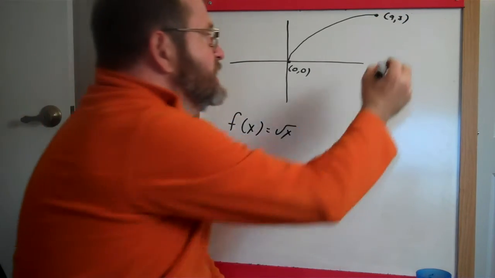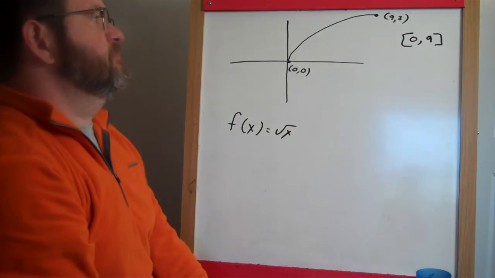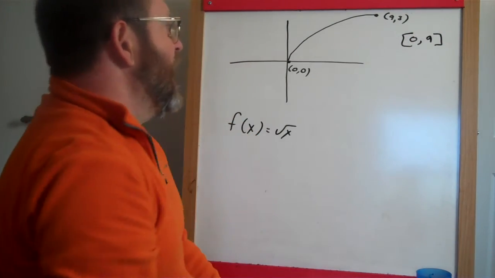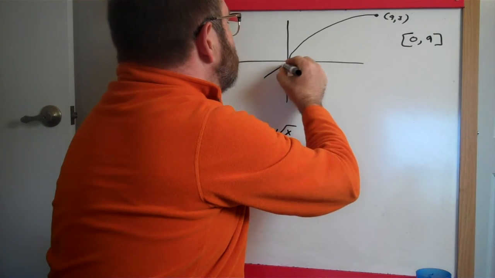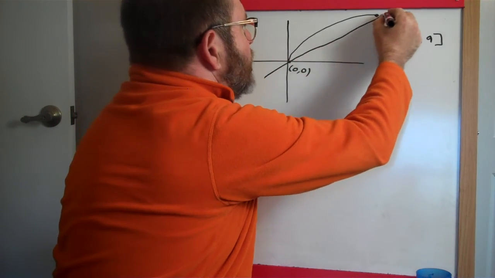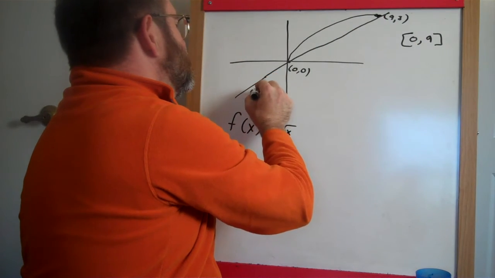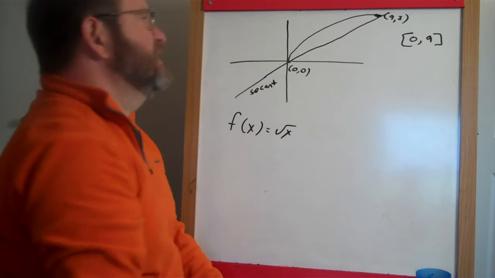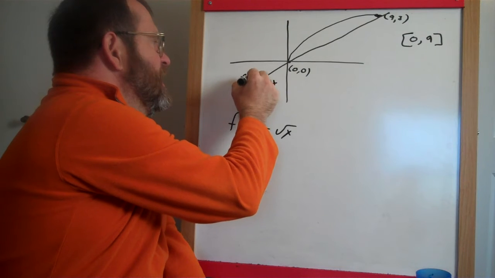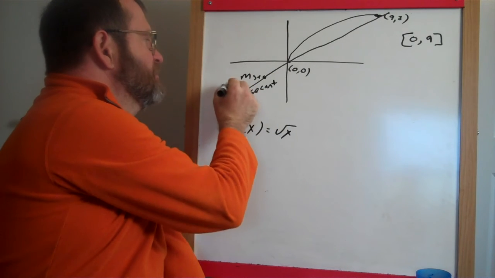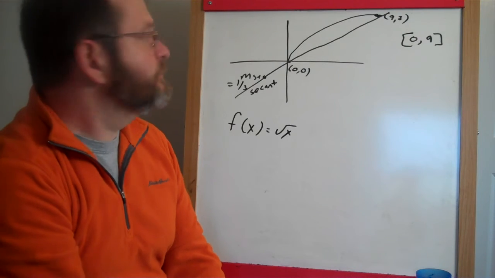This is the interval. The interval that we cared about was along the x-axis from 0 to 9. 0 was our a, and 9 was our b. And if I can do it neatly here, we could connect the starting and end point. I didn't do it very well, but we'll call that good enough. That is our secant line. It just connects two places along the function, and it had some slope, m secant. And if you remember, that was equal to 1/3. The slope of that line was 1/3.